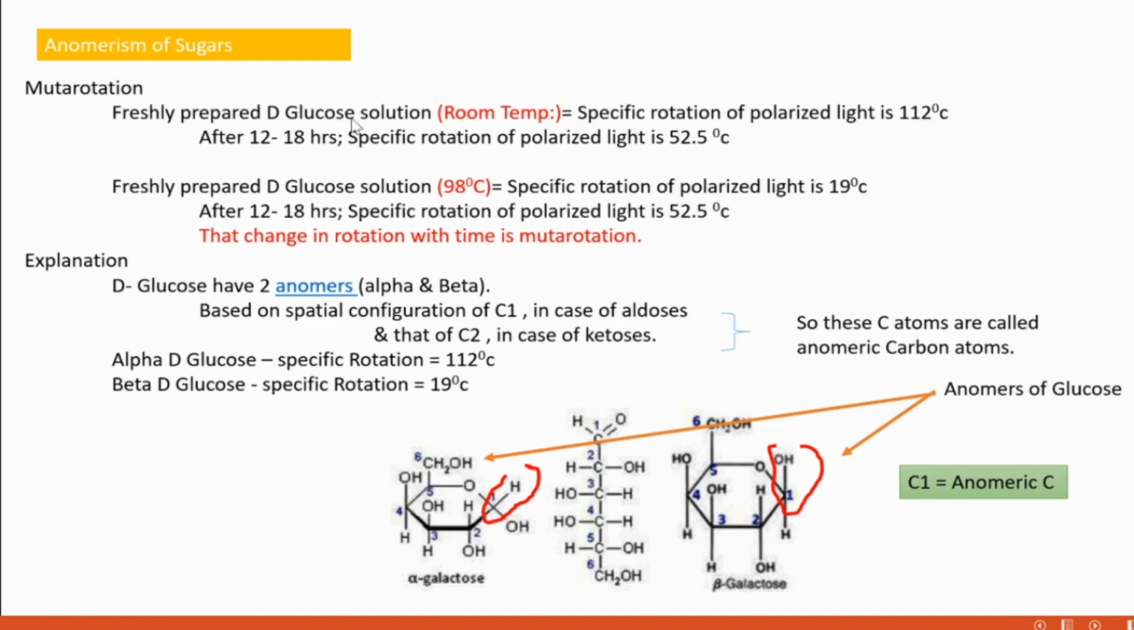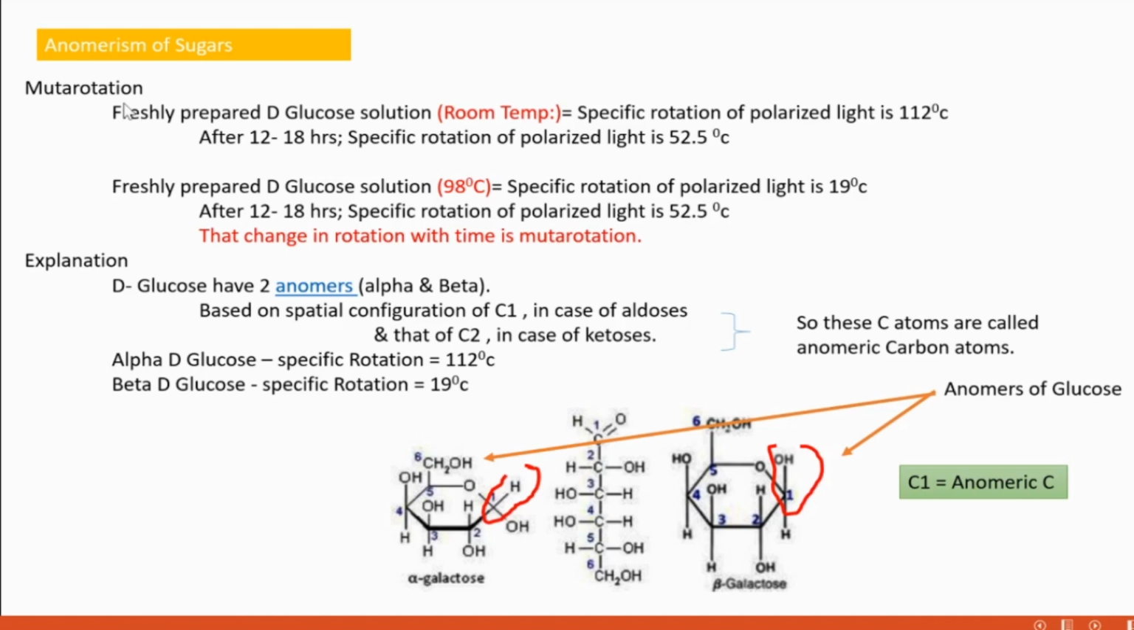Then we keep that solution intact for 12 to 18 hours and repeat the same experiment, and find that this time it changes the angle only to 52.5 degrees. Then again we prepare a D-glucose solution, but at 98 degrees, and pass plane polarized light through it. Then we find that the deviation is only 90 degrees. If it is kept as such for 12 to 18 hours, then we notice that the rotation again changes to 52.5 degrees.